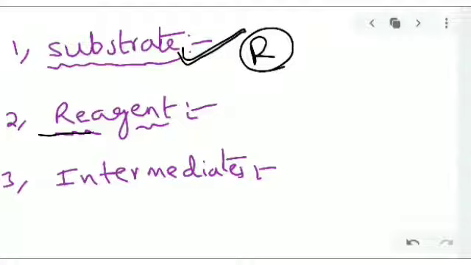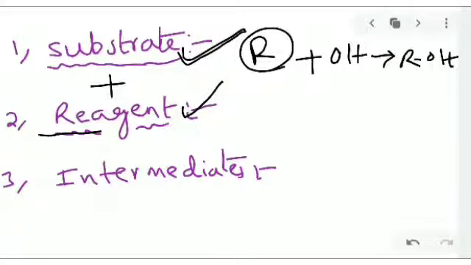The second one is reagent. Reagent means the attacking species, so we call the attacking species the reagent. It can be a nucleophile or whatever atom or group that attacks the reactant molecule, which then forms the product. For example, substrate plus reagent gives the product, here an alcohol.